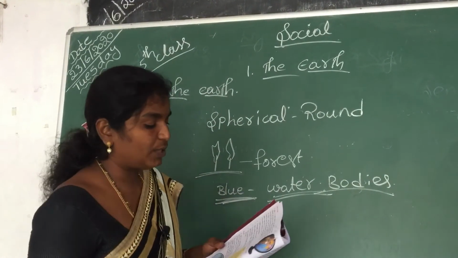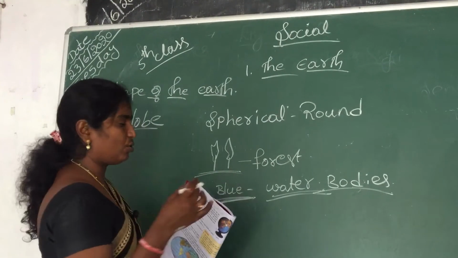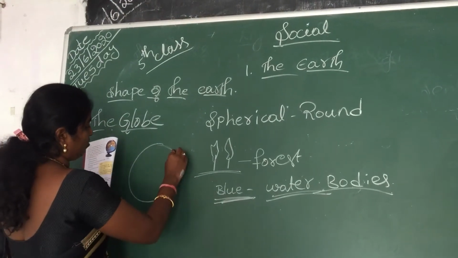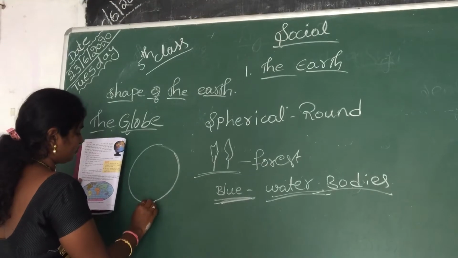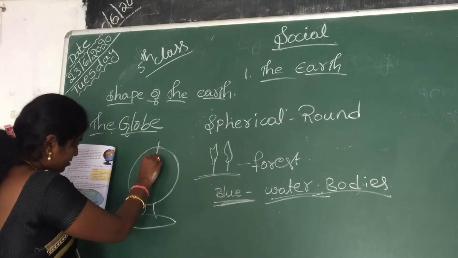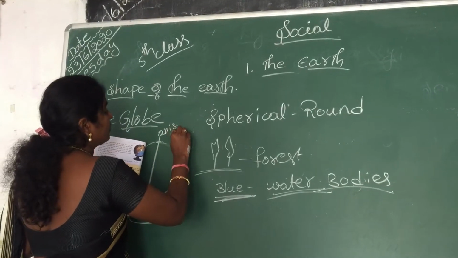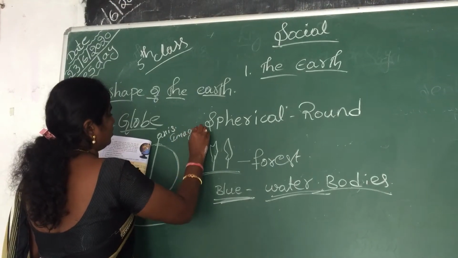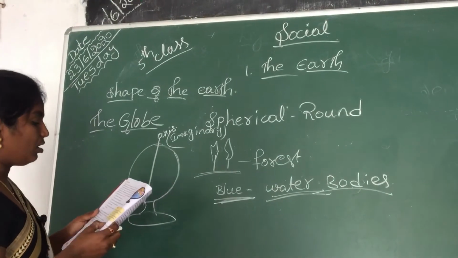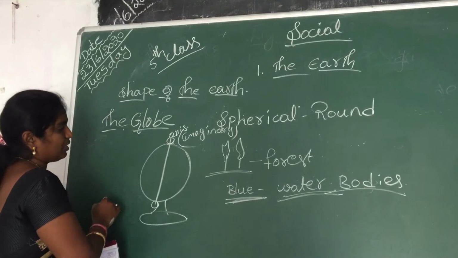The axis of the globe has 2 endpoints. In the next class I will try to show you a globe. A globe looks like this, and next we have one stand. This is a globe and we will see one axis. Axis means an imaginary line. So this axis has 2 endpoints. Here one endpoint, here one endpoint.